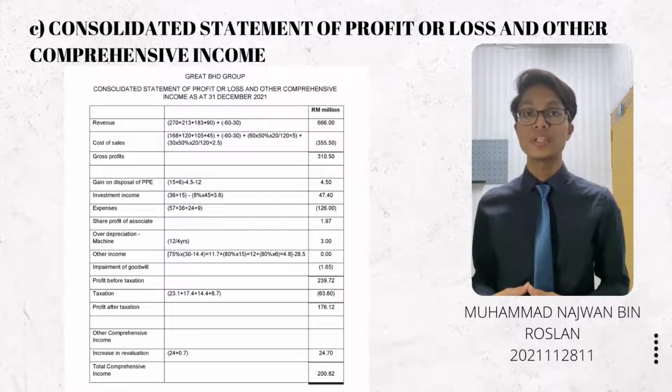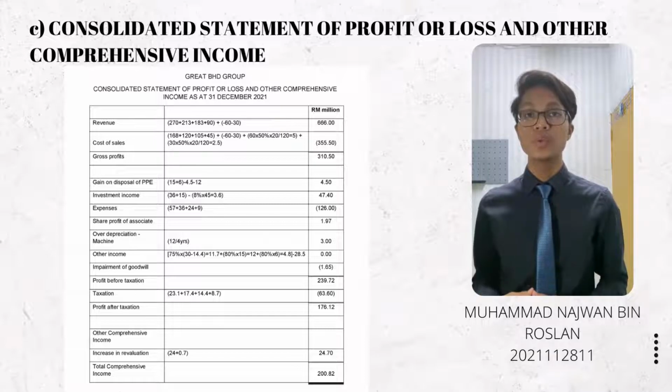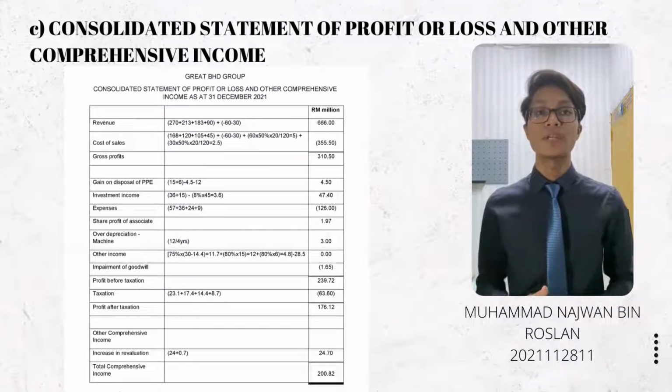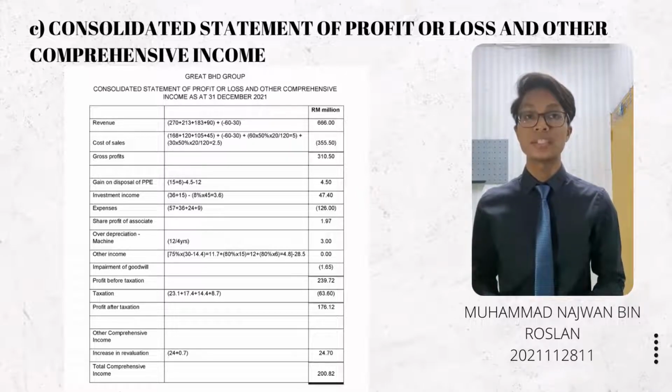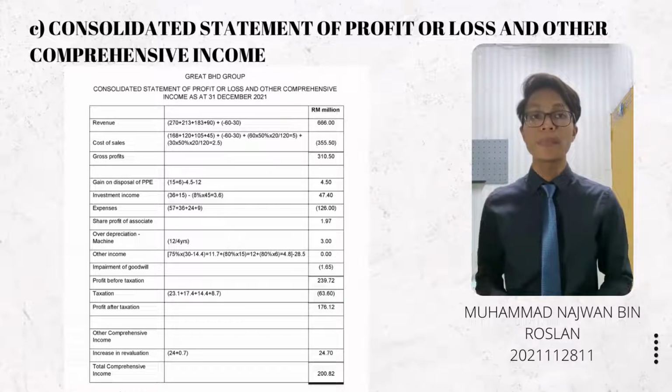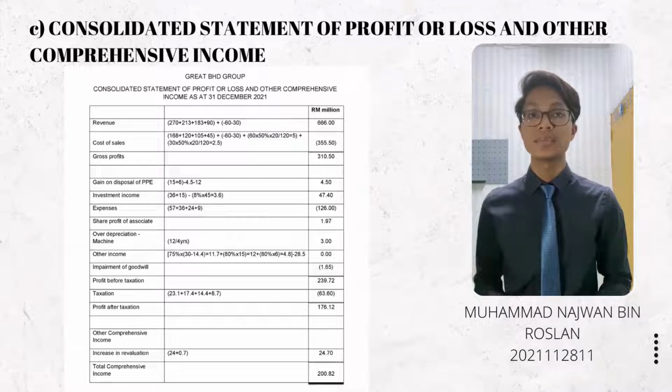I will explain the consolidated statement of profit or loss. There are several adjustments in this financial statement. The first item is revenue. Firstly, we must total up the revenue of the parent and the subsidiaries, and then we minus the intercompany sales, which are 60 million and 30 million. So we will get the total revenue of 666 million.